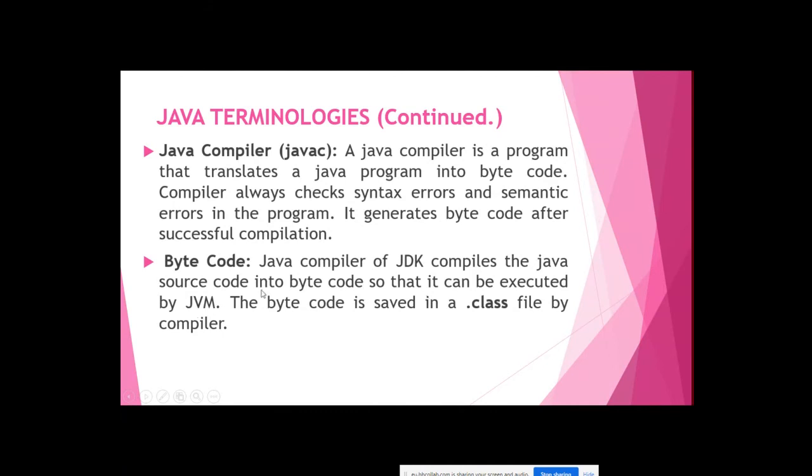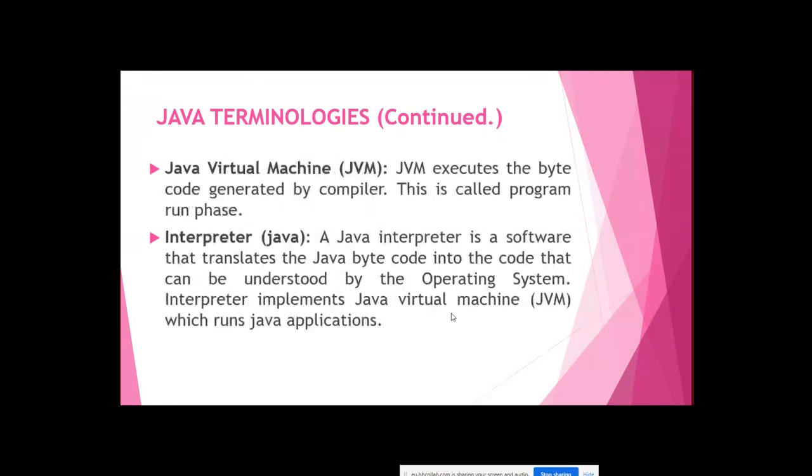The bytecode is saved in a file called a .class file. The extension for bytecode is .class. The extension for your program is .java. We'll see this with the help of a diagram. Let's go with one more terminology, the Java Virtual Machine, as we already discussed. The Java Virtual Machine executes the bytecode generated by the compiler. This is called the running phase.